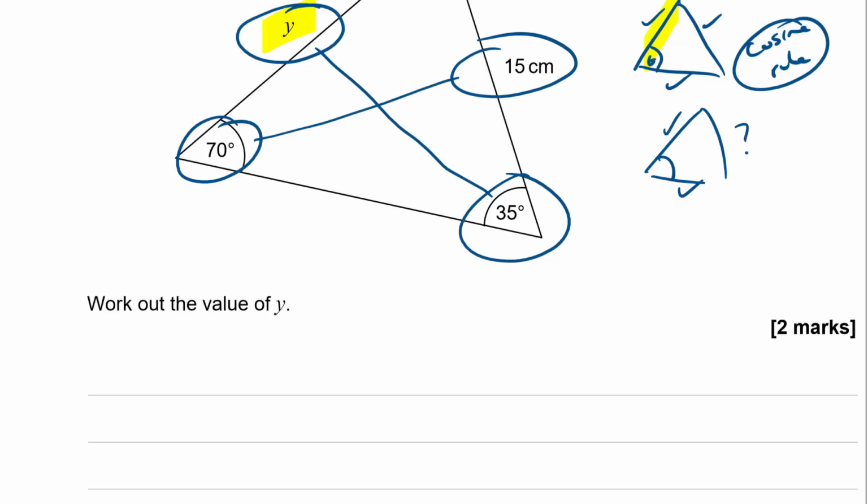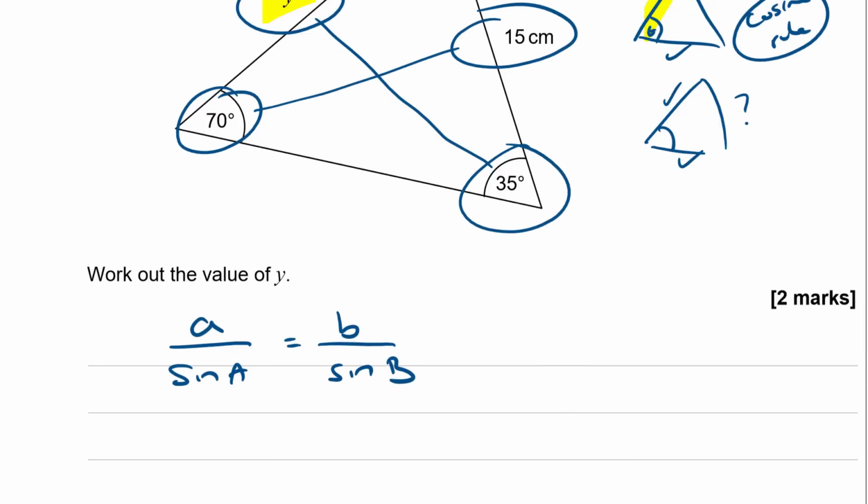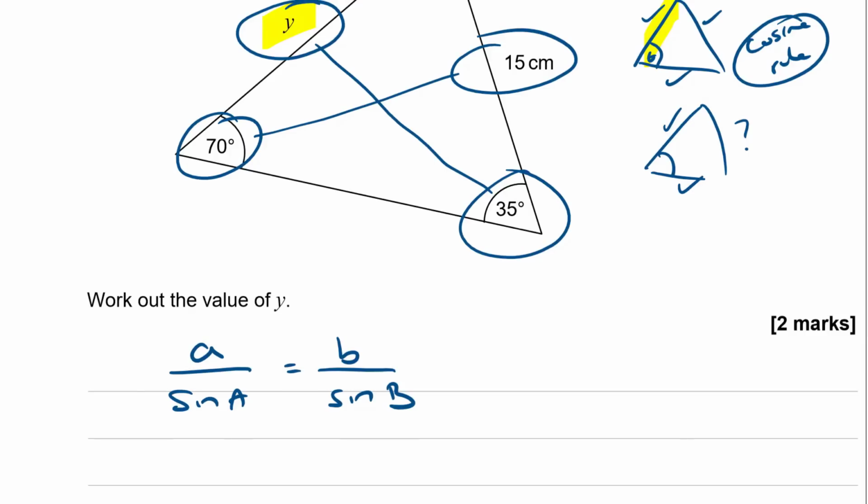Now the sine rule says A over sine A equals B over sine B equals C over sine C as well. We don't need that much though. And then we can sub in from our diagram. Here we're going to have Y over the sine of 35 is equal to 15 over the sine of 70.